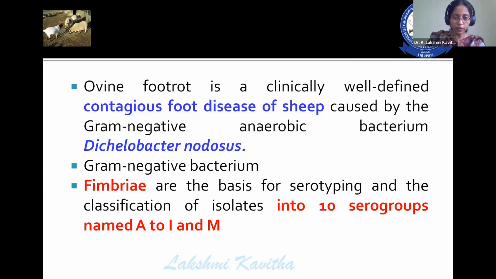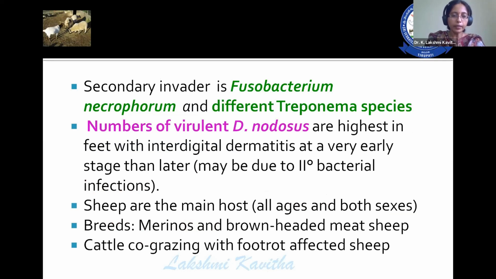The fimbriae are used for the classification of this bacteria into different serogroups, that is A to I and M. The secondary invaders are very, very important for foot rot, that is Fusobacterium necrophorum and the different Rima species, as well as Trueperella species. These act as secondary invaders for this disease. The virulent Dichelobacter nodosus are highest in feet with interdigital dermatitis at a very early stage than at later stages. Sheep are the main host for this disease. Breeds affected are merinos and brown-headed meat sheep.